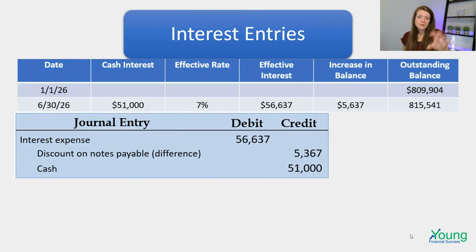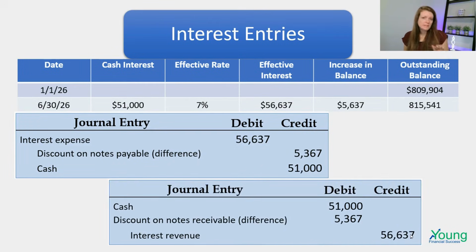So we just took the numbers from above and we just plugged them in. We said, okay, the interest expense is based on the effective interest, so it's $56,637. The cash being paid out is going to be the $51,000. So this is Coaster Kingdom paying the corporation that sold them that control system for the roller coaster. The difference, that increase in balance, is going to be decreasing the discount on notes payable.